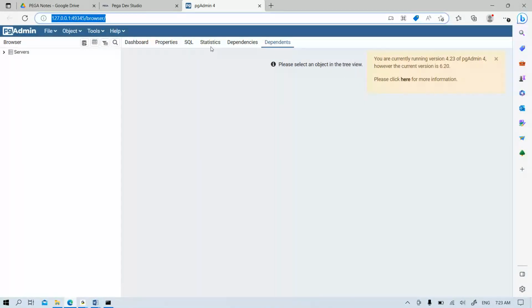Don't worry about all these other options; we don't use them. This is a third-party server page, of which we may use only about 10%. And practically, in real time, not everyone will have access to this. But for understanding interview-related and certification-related questions, we need to know about this. Apart from that, this is not mandatory.